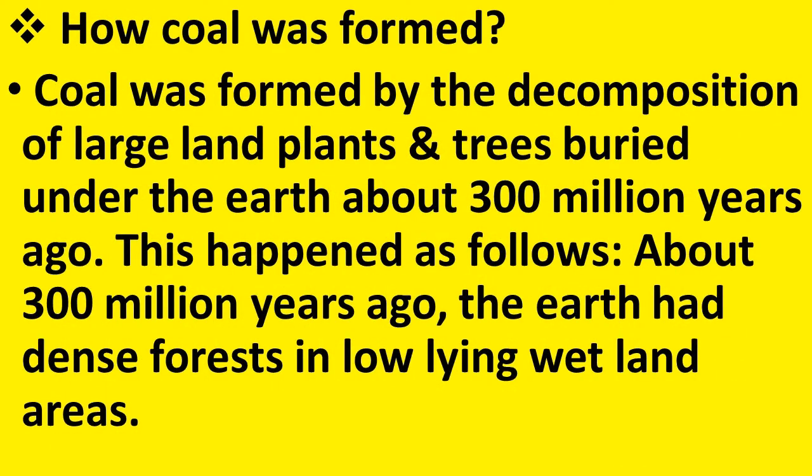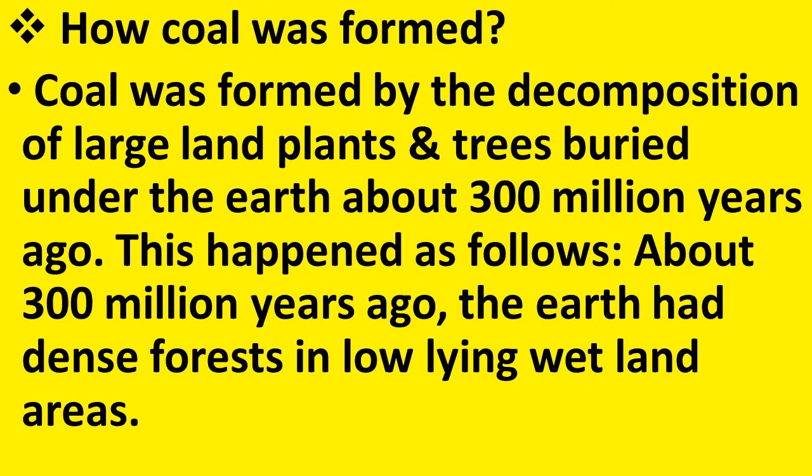Now, let us understand how coal was formed. Coal was formed by the decomposition of large land plants and trees buried under the earth about 300 million years ago. This happened as follows. About 300 million years ago, the earth had dense forest in low-lying wetland areas.